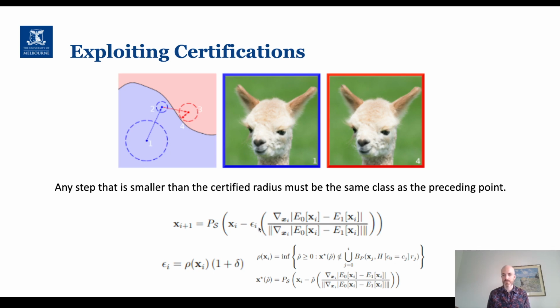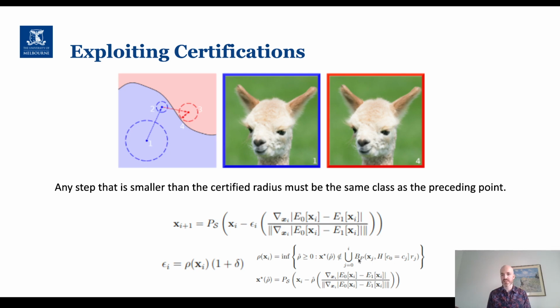So typically with PGD, we'd either have a fixed step size or we'd have some sort of decreasing step size based upon some convergence criterion. In our approach, what we do is we set our step size in terms of this term rho. Now rho is based upon the intersection between all possible certifications that we've seen before of our blue class in our classifier.